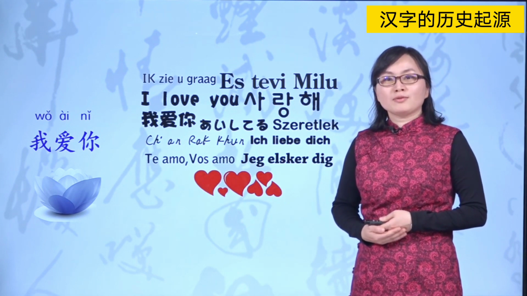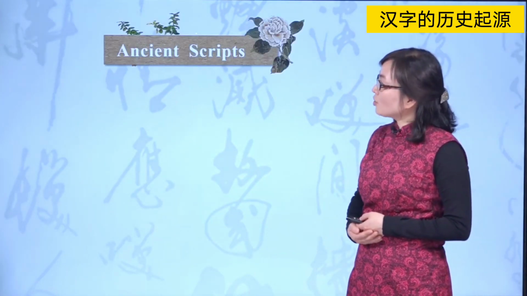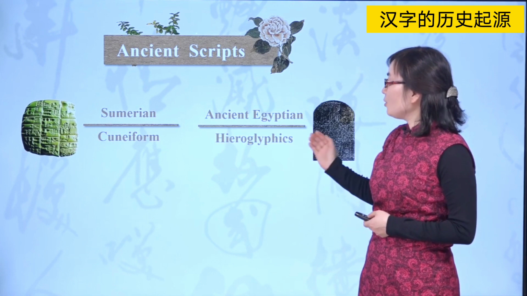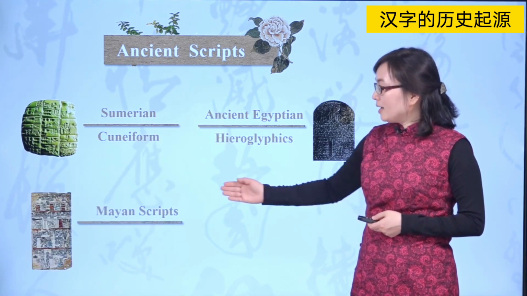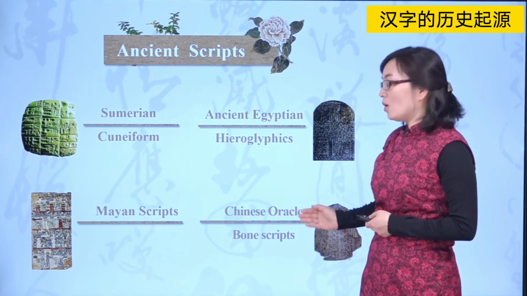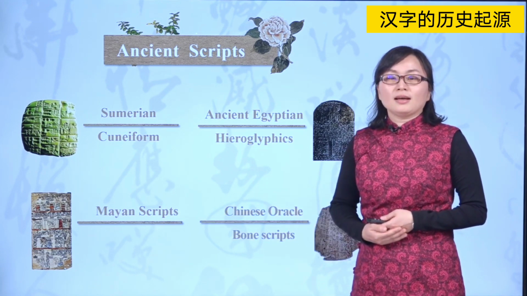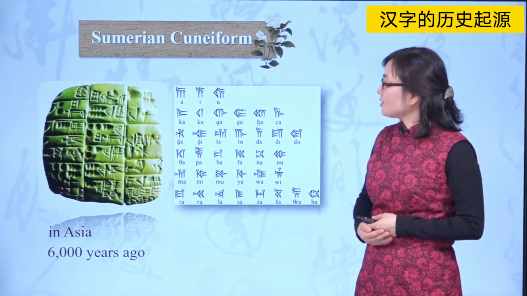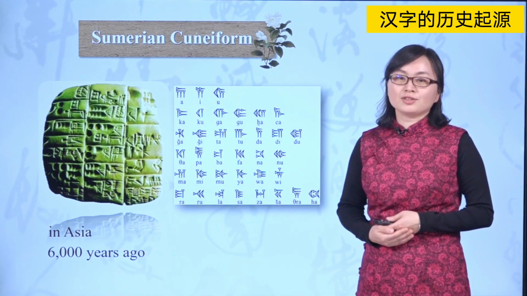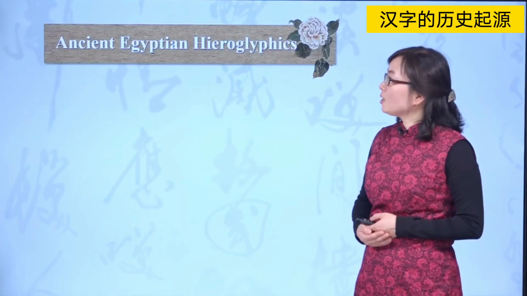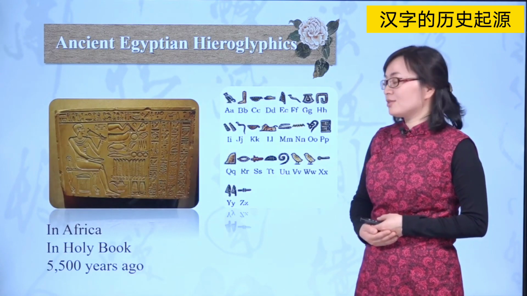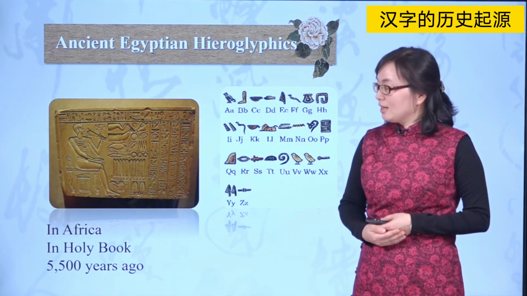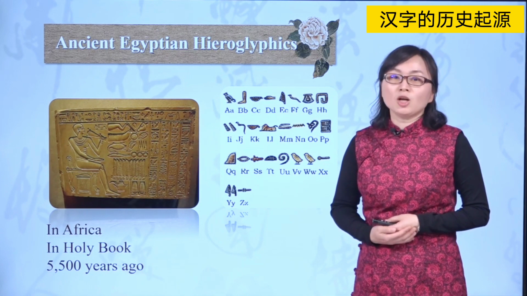Among so many different types of writing systems, the four oldest ones are Sumerian cuneiform, ancient Egyptian hieroglyphics, Mayan scripts, and Chinese oracle bone scripts. So the first one, Sumerian cuneiform. This kind of writing system was used in Asia over 6,000 years ago. The second one, ancient Egyptian hieroglyphics, were used in Africa by the ancient Egyptians. They used such kind of writing system in their holy book.